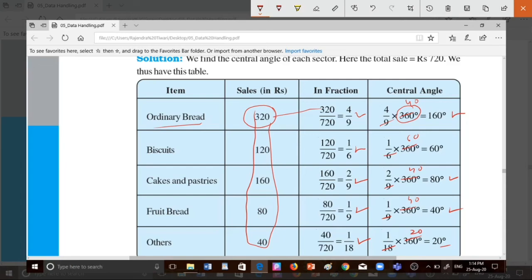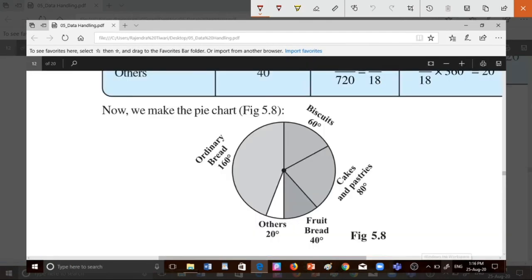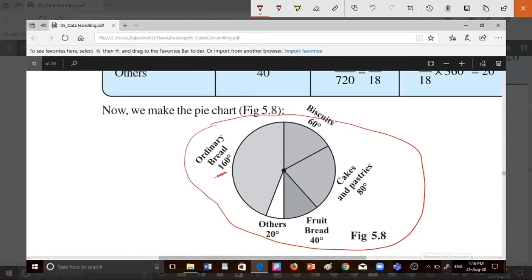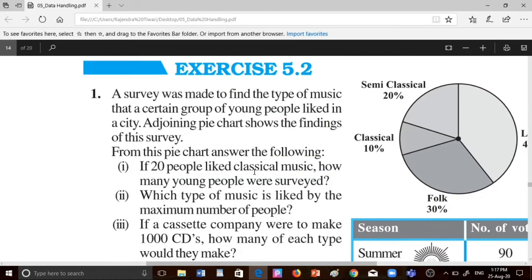Now we draw the pie chart for this information. So this is the pie chart for the given information. Ordinary bread is 160 degree, so the angle of this area is 160, this area is 60 degree, this area is 80 degree, and 40 and 20. So this is the representation of this information in the form of pie chart. Okay, got it? Here is the exercise 5.2.